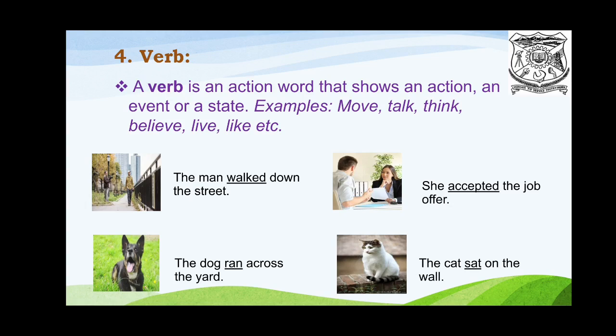Look at the sentences. The man walked down the street. She accepted the job offer. The dog ran across the yard. The cat sat on the wall. In these sentences, the words walked, accepted, ran, sat are called verbs. So these words describe action.